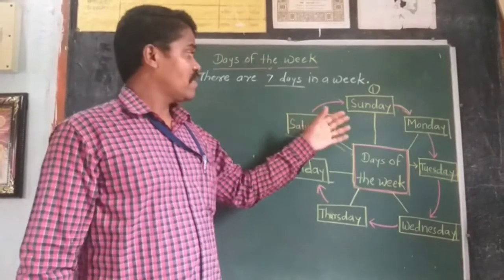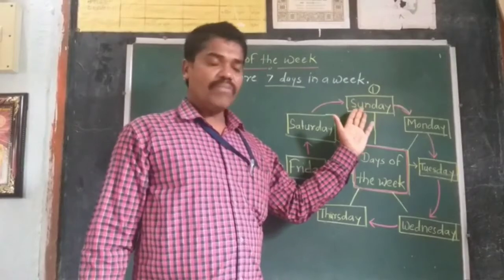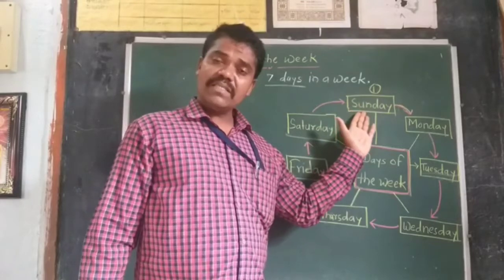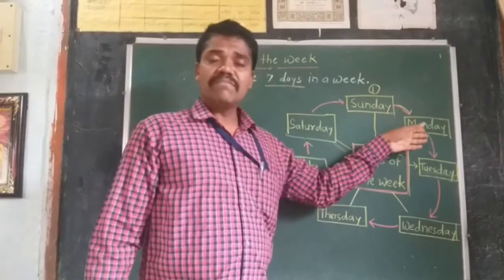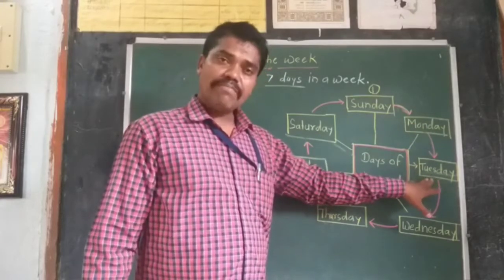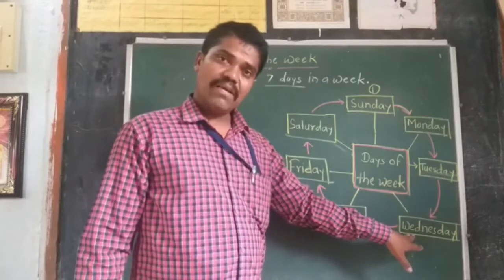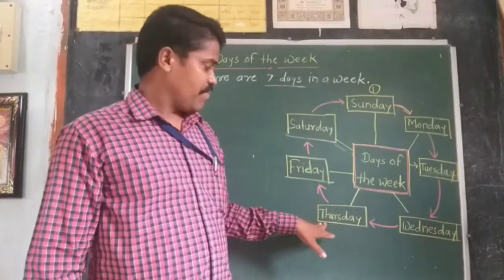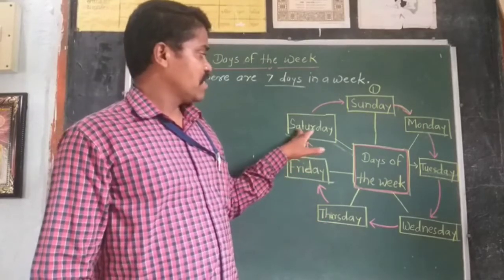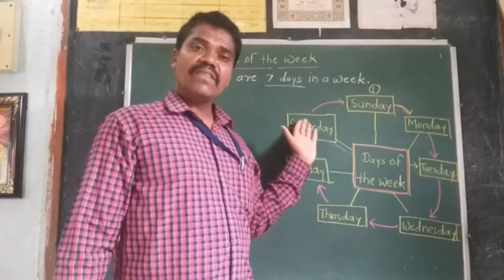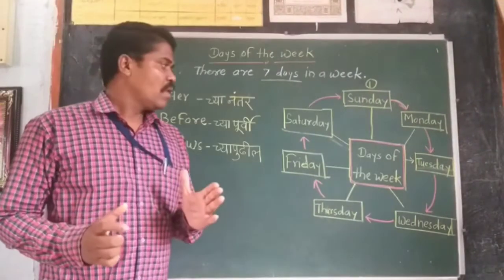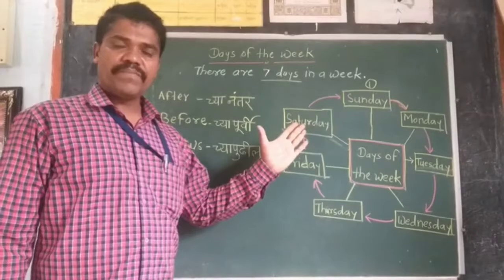Here memorize that the days of the week come sequentially. First day of the week is Sunday. After Sunday comes Monday. After Monday comes Tuesday. After Tuesday comes Wednesday. After Wednesday comes Thursday. After Thursday Friday, and after Friday comes Saturday, and once again this cycle carries on. So students, we learn here the days of the week.